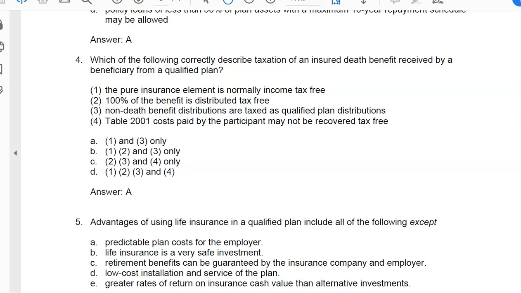Yes, other than the cost because of the commissions might be slightly higher. And that relates to E, greater rates of returns on insurance cash value than alternative investments. That is not true. They're normally invested in more conservative investments. So the answer is E.